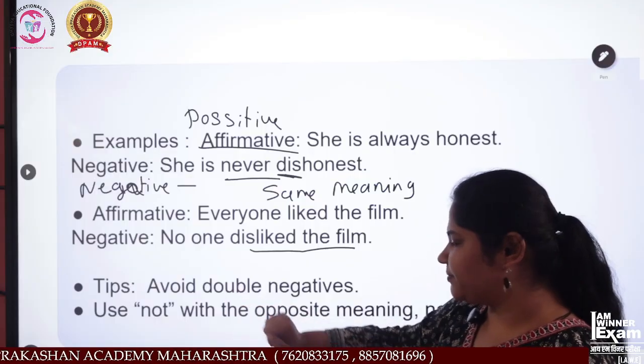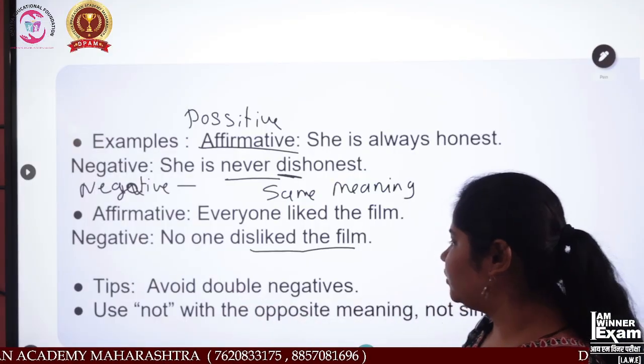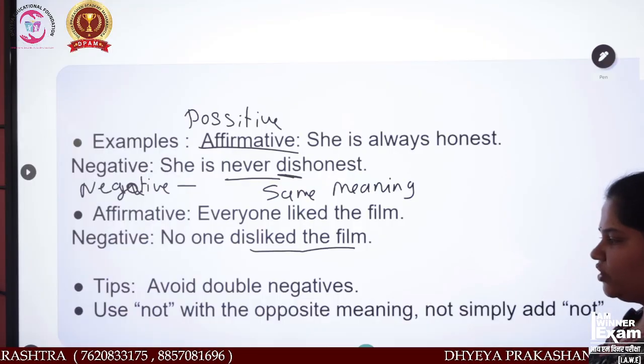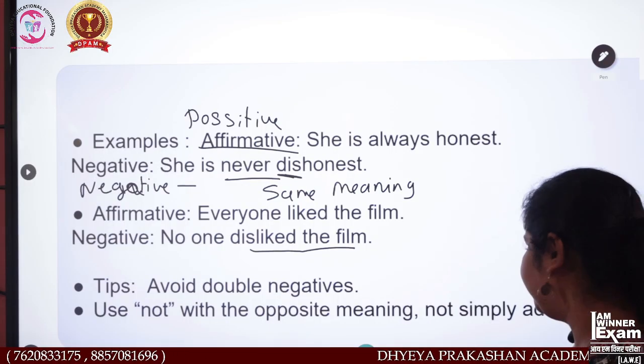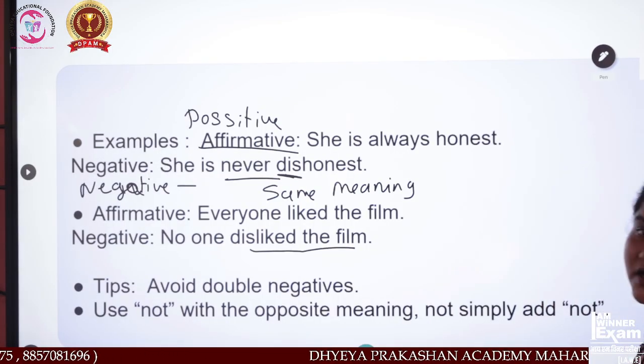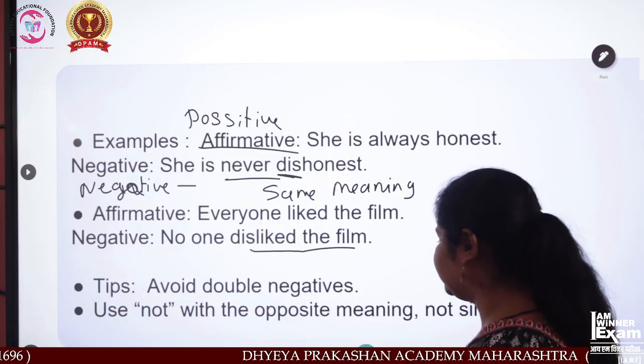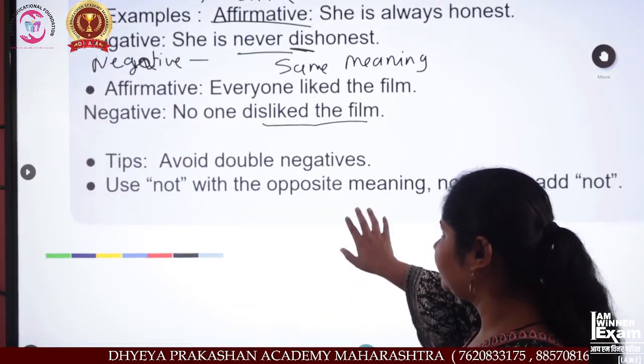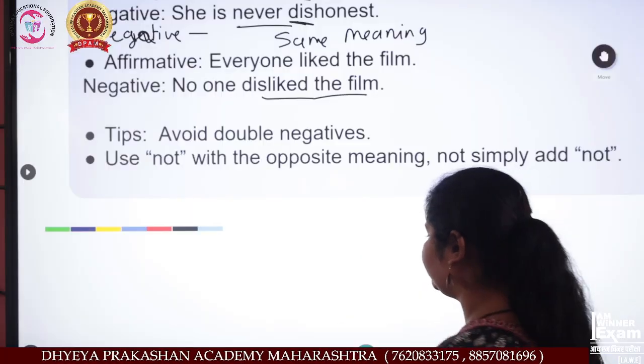Now, a tip to avoid double negatives. Okay, use not with the opposites, meaning not simply adding not. Now see, this is very useful for your students to understand. Okay, what I have written over here.